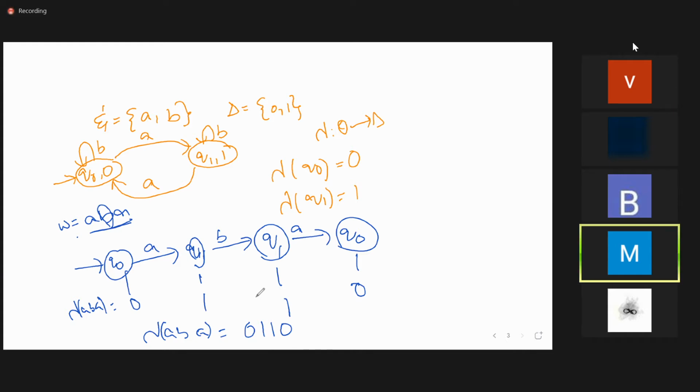Ma'am, do we always write in sets, like Q0, comma 0, Q1, comma 1, if it is with output? I didn't get you. For the above transition diagram, we wrote Q0, comma 0, then Q1, comma 1. So when we take finite automata with output, do we always write it in sets? Not sets. Every output symbol is associated with the state in a Moore machine. Okay, there is only one symbol, there are no sets. Q0 and 0 are associated together. Okay.